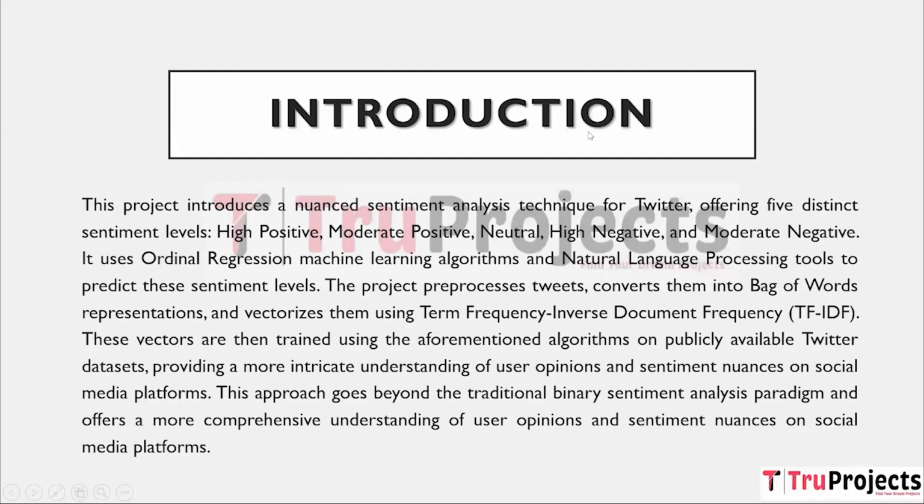Introduction. This project presents a sophisticated sentiment analysis technique for Twitter with 5 separate sentiment levels which are high positive, moderate positive, neutral, high negative and moderate negative. To forecast these sentiment levels, it employs ordinal regression machine learning methods and natural language processing techniques. Tweets are pre-processed and converted into bag-of-word representations and vectorized with term frequency inverse document frequency, which is TF-IDF. These vectors are then trained on publicly available Twitter datasets using the aforementioned algorithms, offering a more detailed understanding of user opinions and sentiments on social media sites.